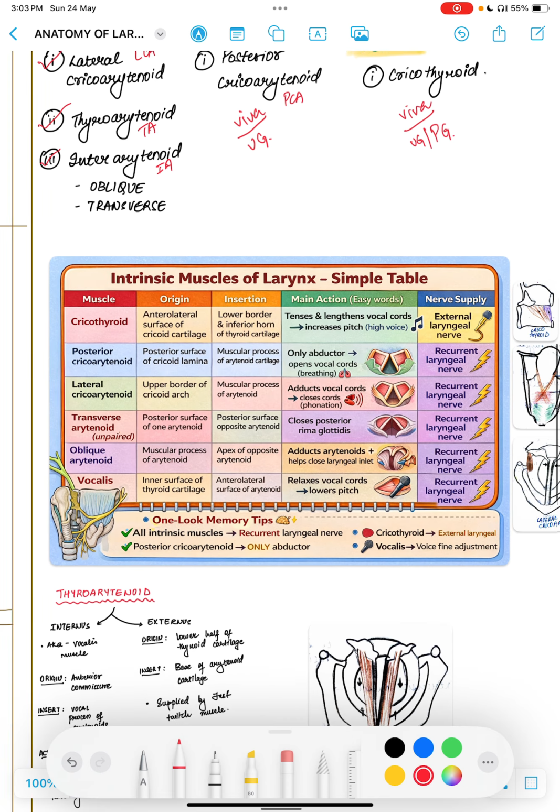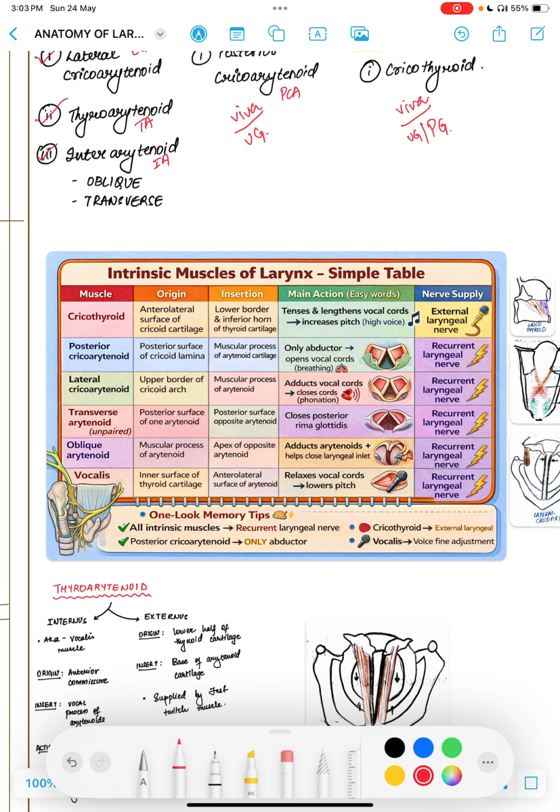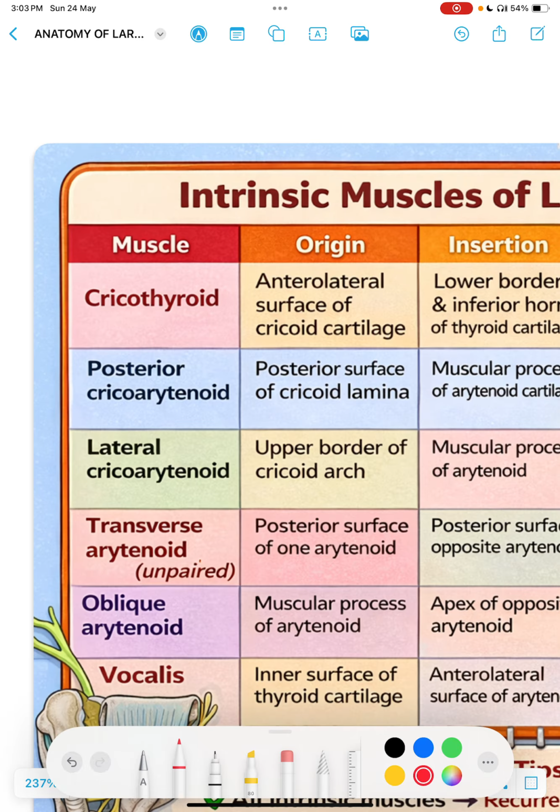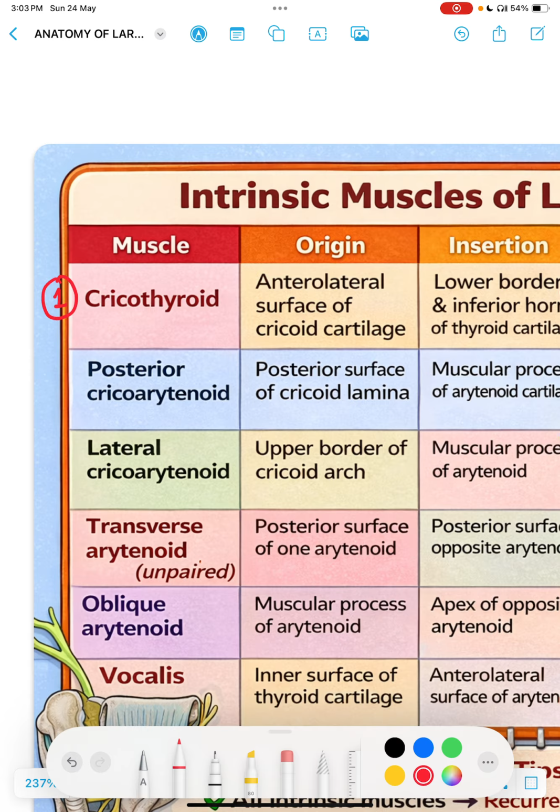Now it's very easy to remember the origin and insertion of these muscles, similar to ligaments. Like we saw how ligaments originate and insert, similarly, muscles will also originate and insert according to the name itself. So it's very easy to remember. I have shared the table over here so you can get everything in a concise manner. Let's focus on the first muscle. It is cricothyroid, so something to do with the cricoid and something to do with the thyroid.